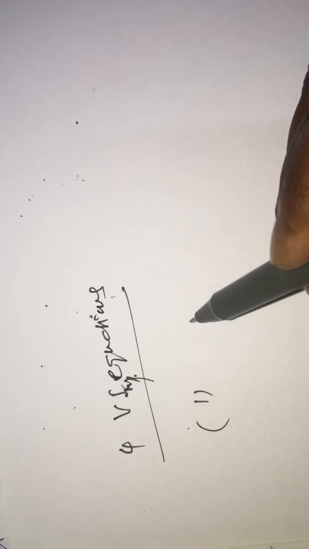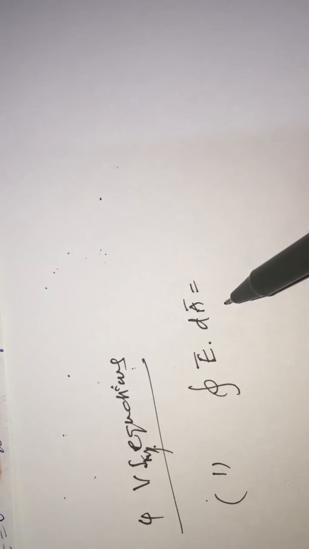And next we are going to discuss how the flux is going to be changed. Before going to discuss the change in flux, we have to remember some very important equations. First one, we already know that one, the closed integral of E vector dot dA vector. Where did we get this one? This we got in Gauss law.